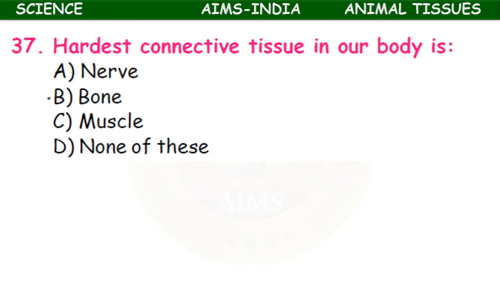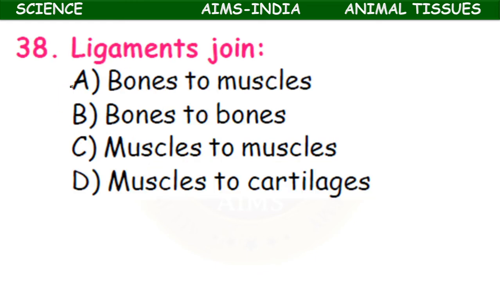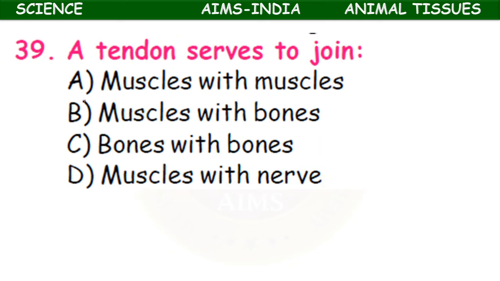It is the bone, the hardest connective tissue. Ligaments join bones to bones. A tendon serves to join muscles to bone, muscles with the bone.